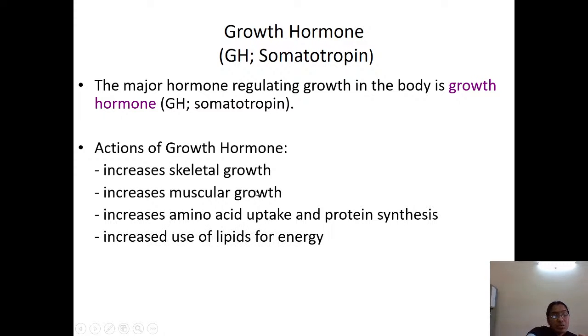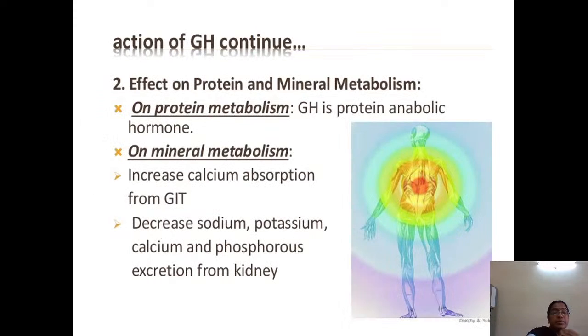It also increases the use of lipids, that is lipid metabolism, and decreases the storage of carbohydrates. So growth hormone decreases the storage of carbohydrates but increases the storage of proteins and lipids. That is the action of growth hormone on metabolism and on growth of the skeletal system.